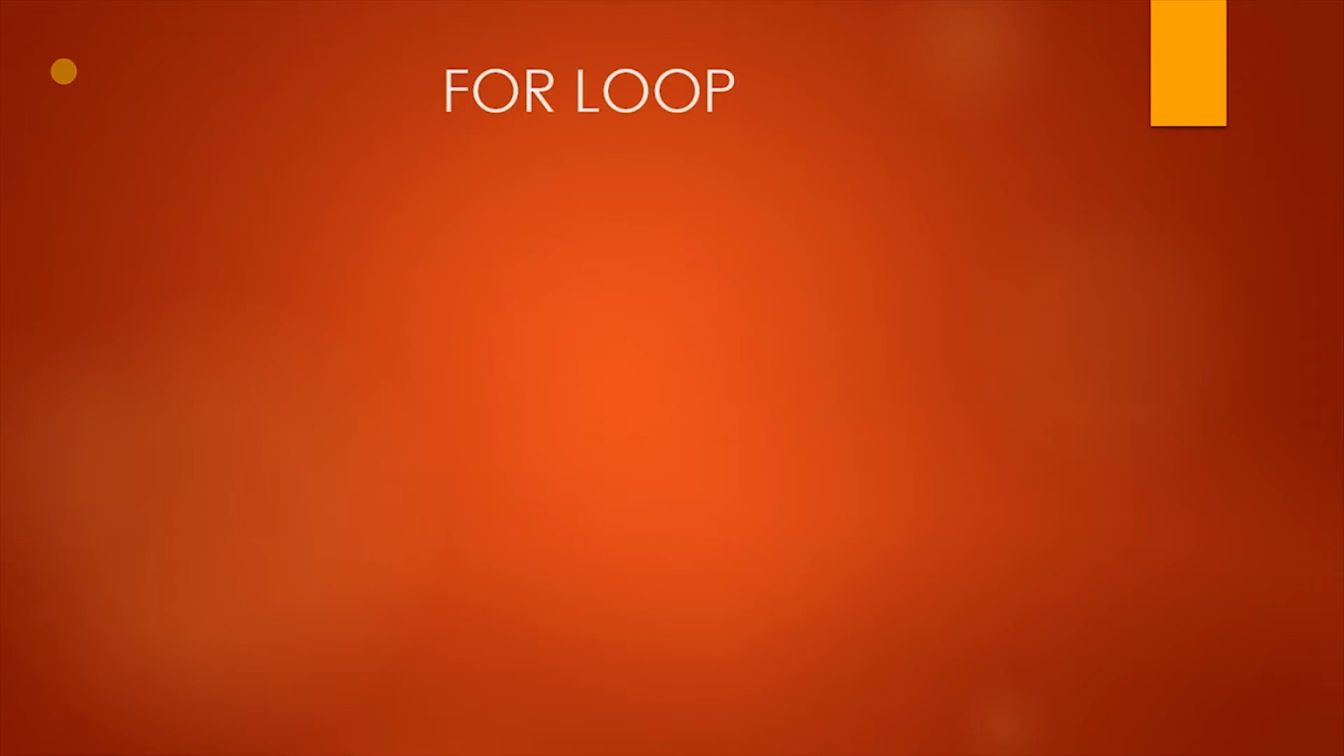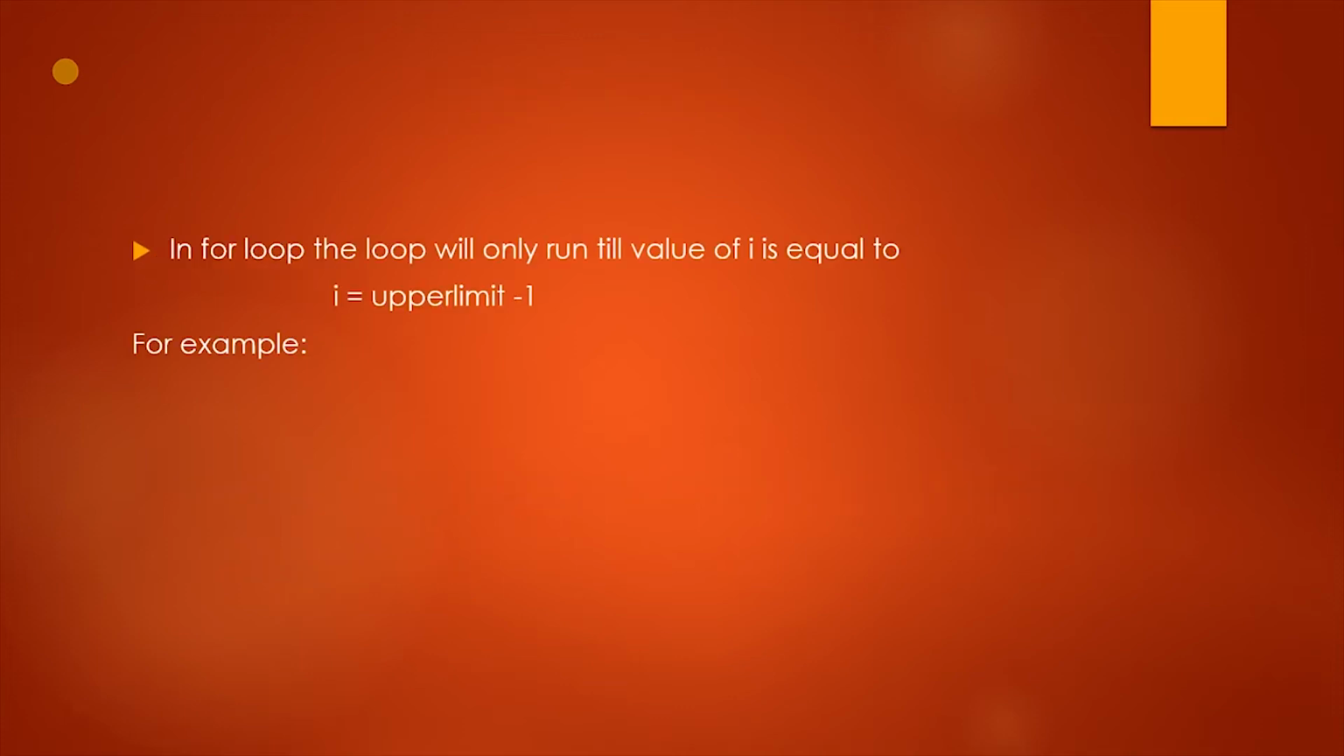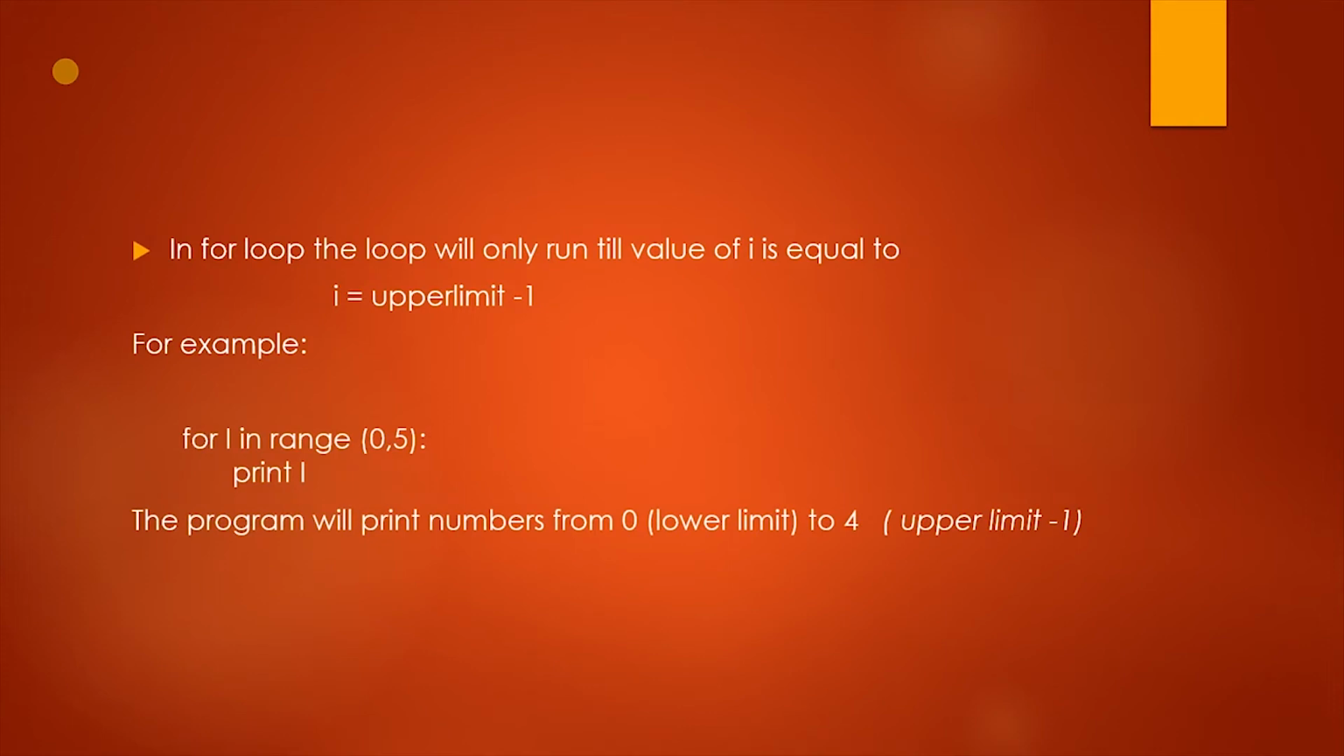So in this lecture we will be dealing with for loops. Now first of all we need to understand the syntax. So here's the syntax. For i in range, brackets, lower limit to upper limit, a colon, and the loop body. This is the basic syntax of our for loop. So I'll explain this better with an example. So I have an example right here. For i in range 0 to 5, print i.